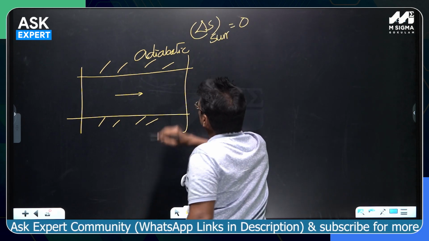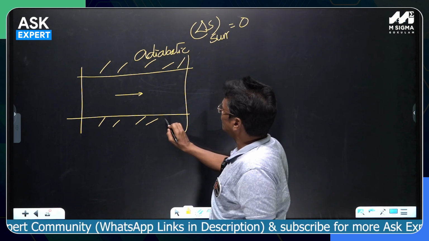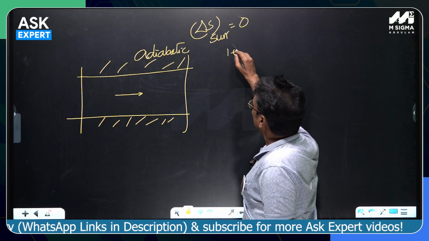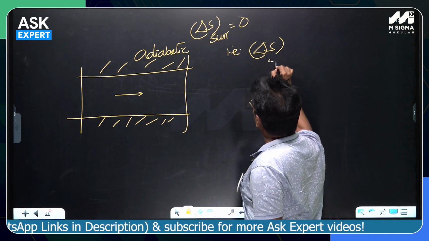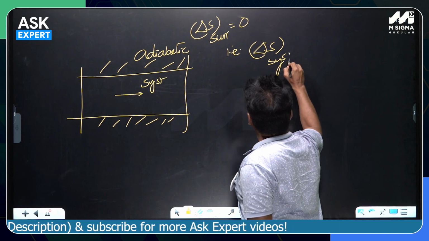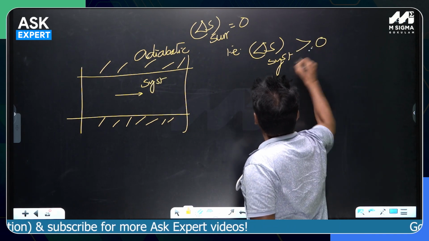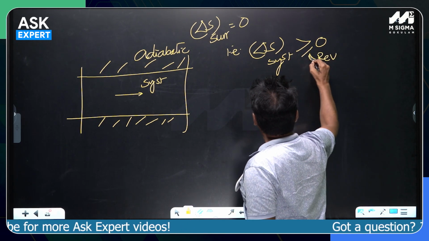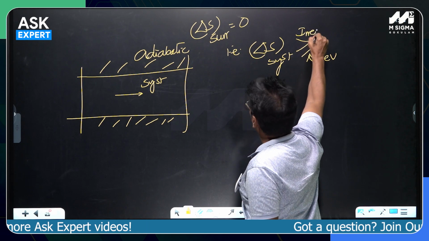Delta S of the surroundings is 0 because there is no heat interaction. That is, the change in entropy of this system should be either greater than 0 or equal to 0. Why two symbols? This is for reversible, this is for irreversible.